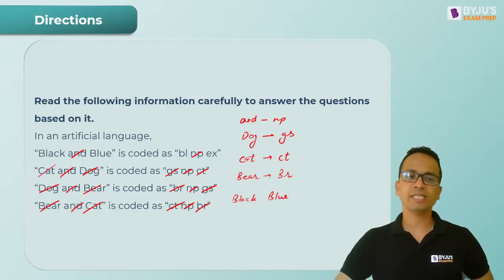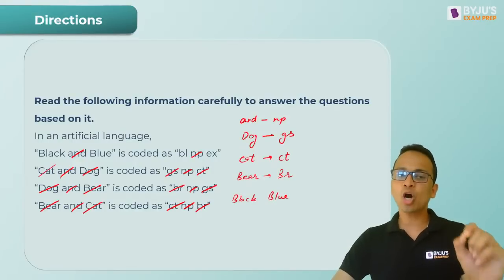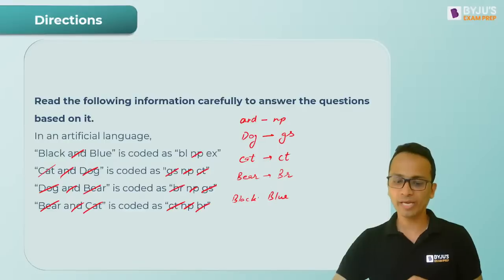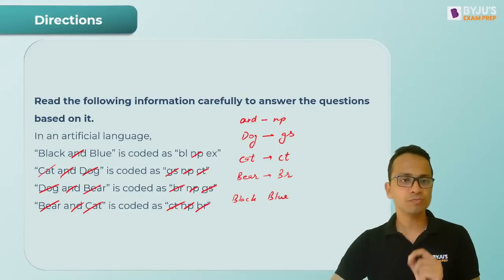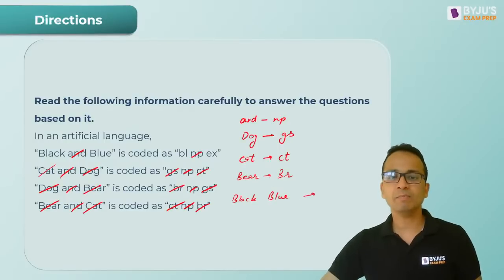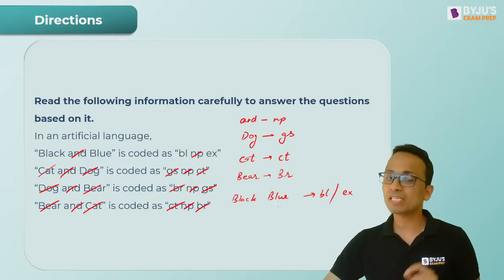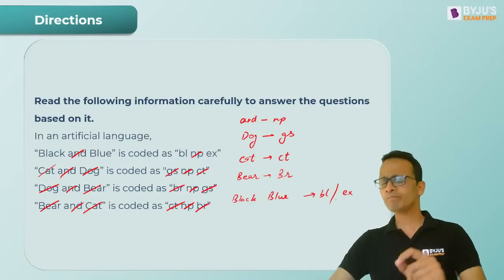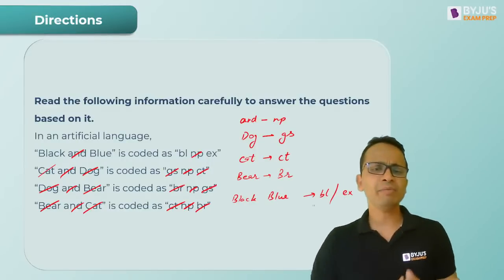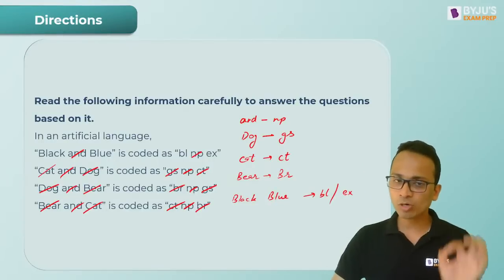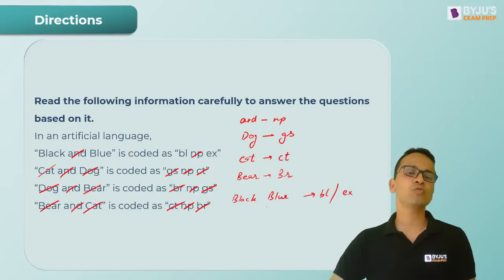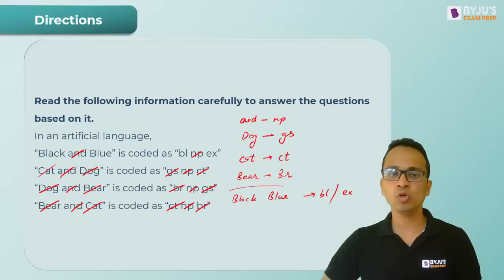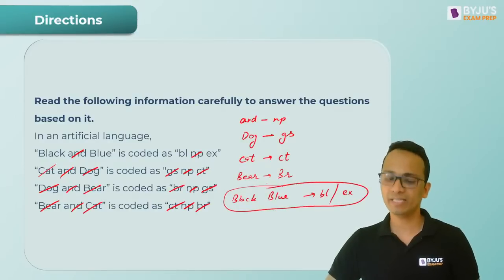From the first sentence I don't have any common for them. So black and blue can be coded as BL and EX, but not respectively. The code for black can be BL or EX, and similarly for blue it can be BL or EX. So I cannot uniquely identify the codes for black and blue.